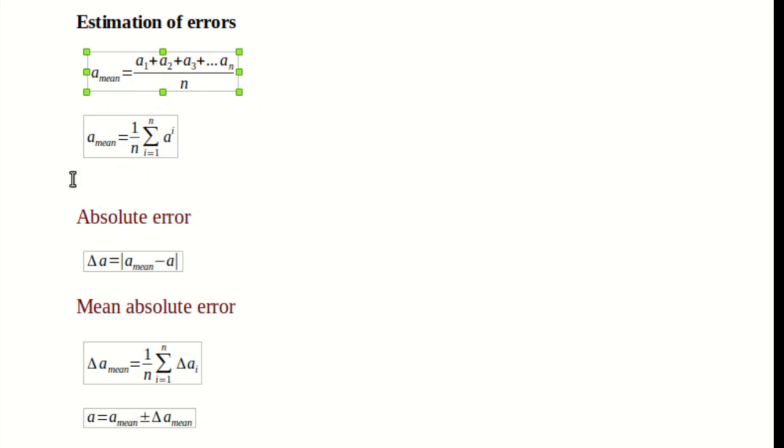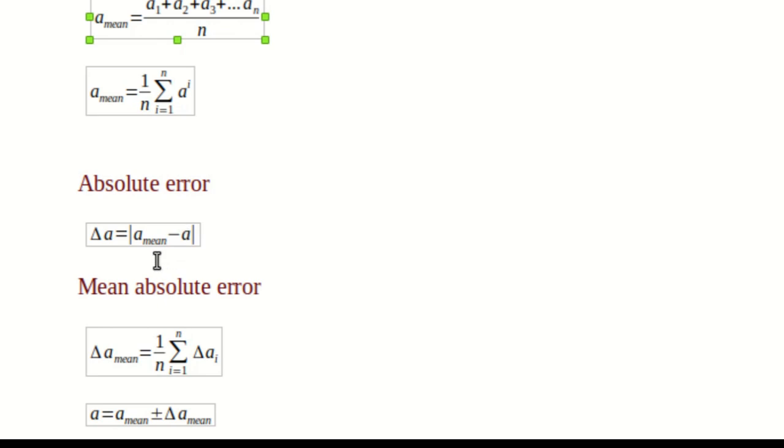After calculating the mean of the experiment, we can calculate the absolute error. Absolute error is the change between the measured value and the calculated mean. So that is called the absolute error. We can calculate this absolute error for every measurement, that is a1, a2, a3 up to an.